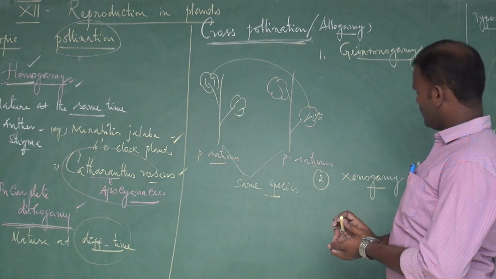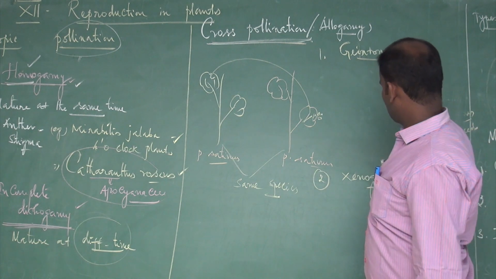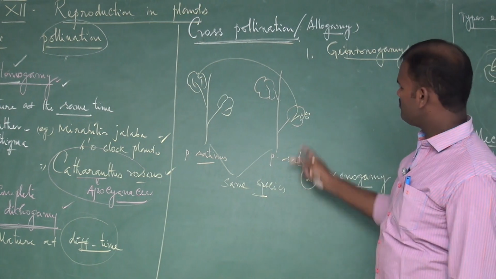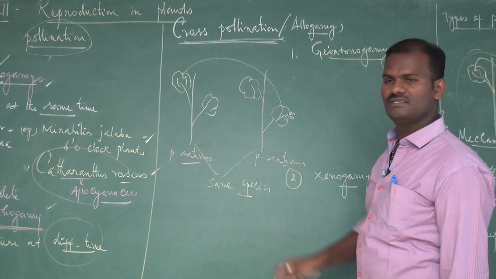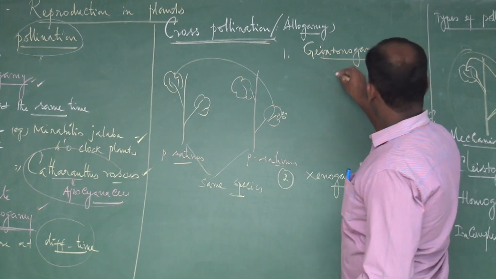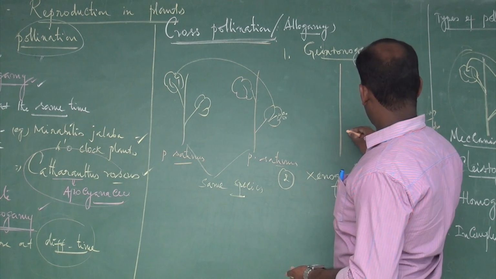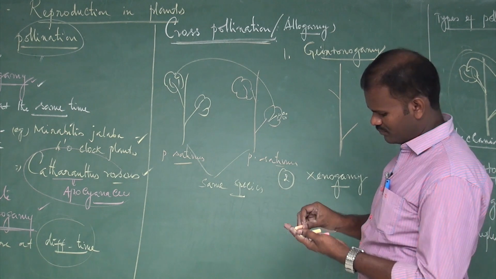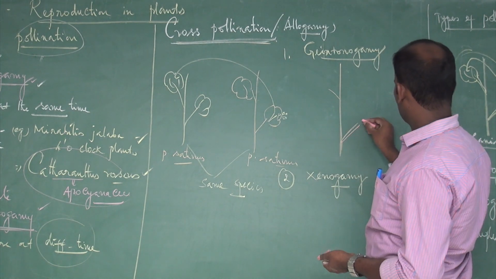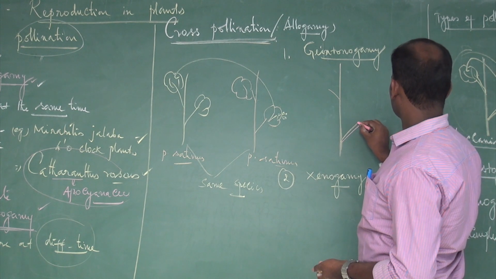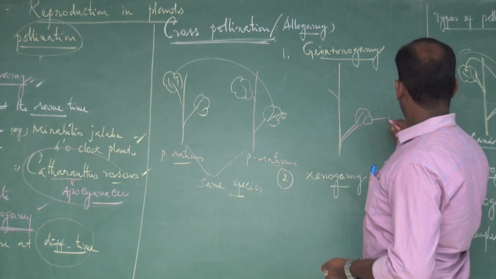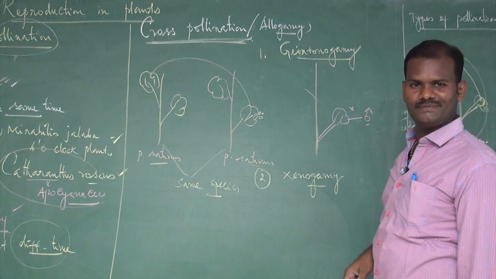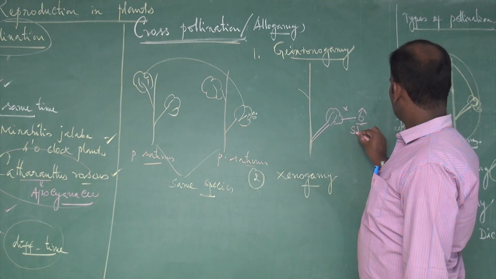Then what is called geitonogamy? In this type of pollination, the pollen is deposited at the stigma of another flower, but belonging to the same species. These are called geitonogamy. See, it is a plant that produces two types of flowers. One is a male flower, with only one sex, androecium present and gynoecium absent. Such a flower is said to be a staminate flower.